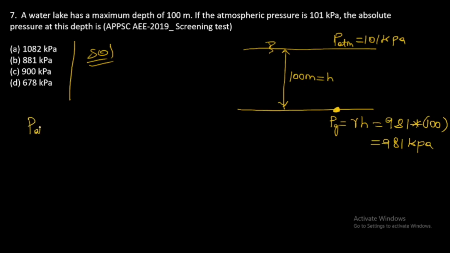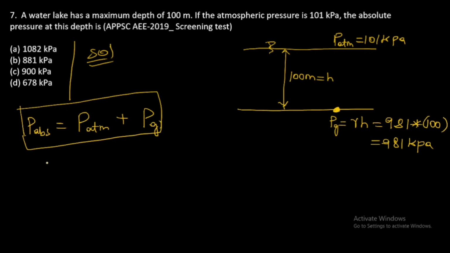Asking absolute pressure, you know that absolute pressure is equal to P atmosphere plus P gauge pressure. So we need to remember this formula. So P absolute is equal to atmospheric pressure given, 101 kilopascal, plus gauge pressure 981, is equal to, if you solve, 1082 kilopascal. So option A is the correct answer.